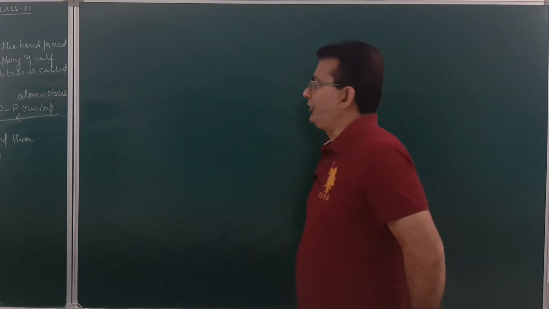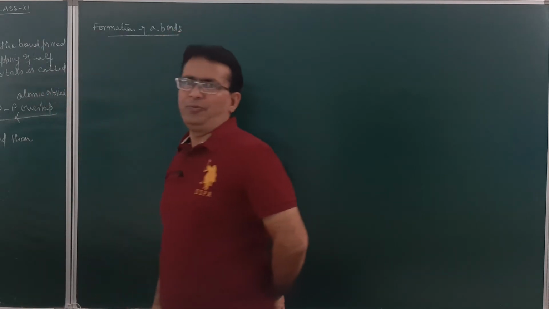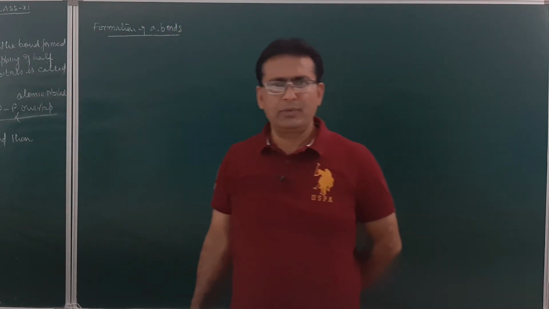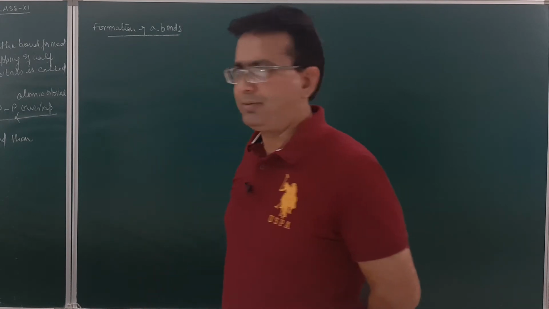So, formation of sigma bonds. Students, I have already told you that they may be formed by s-s overlap, or by s-p overlap, or by p-p overlap. So, this is already told to you.